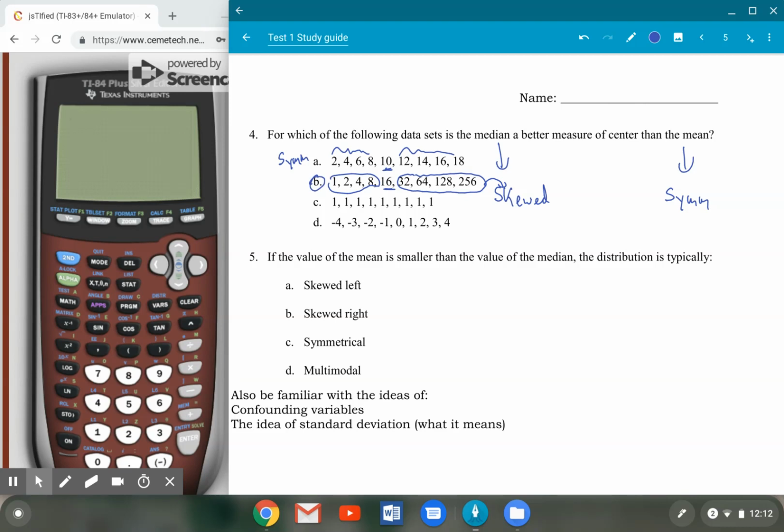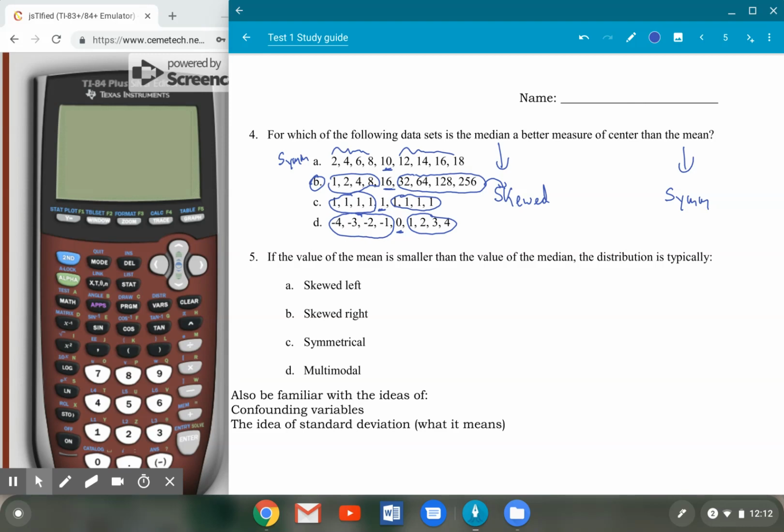If we look at C and D quickly, on C, you've got 1 in the middle, ones to the left, just as clustered as the ones to the right. Symmetric, same thing on D. You've got 0 in the middle, -1, -2, -3, and -4, just as close together as 1, 2, 3, and 4. It's another symmetric distribution. So we'd use the mean for that one as well.